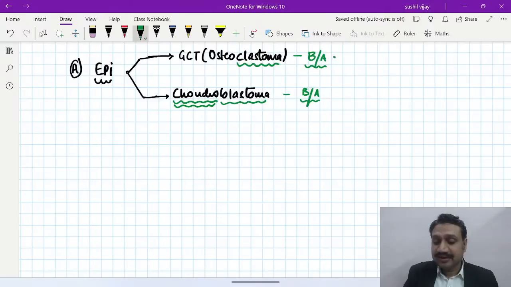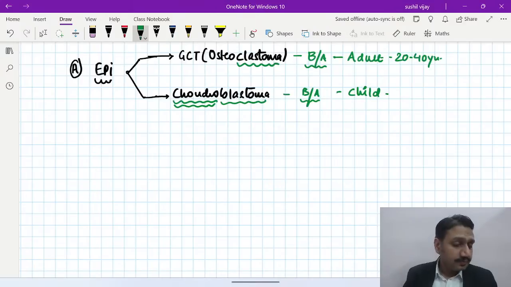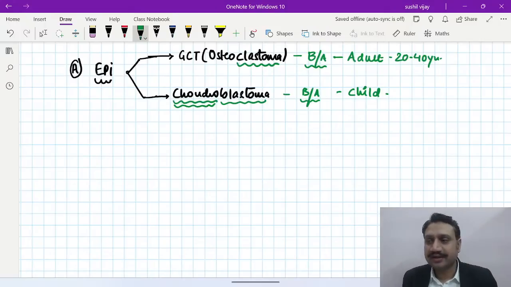So epiphyseal lesion in an adult, after skeletal maturity, is GCT. And any epiphyseal lesion in a child is chondroblastoma, right? Chondro is in child, benign aggressive nature. Absolutely correct, right? That is a basic way.